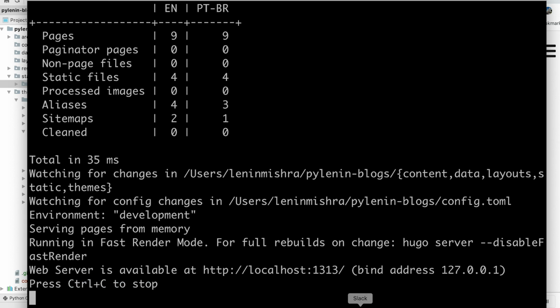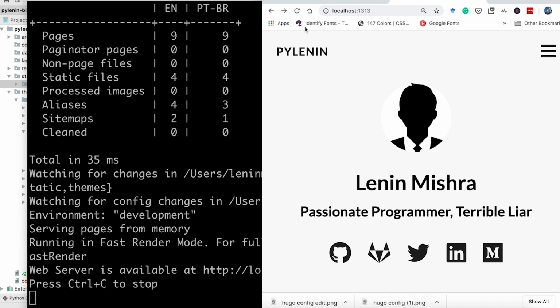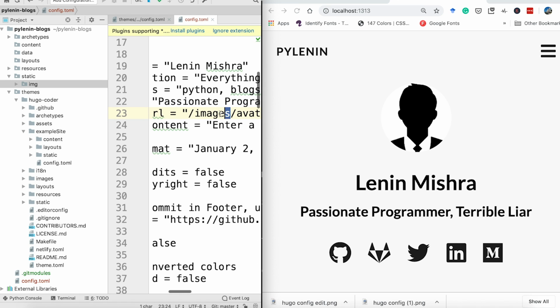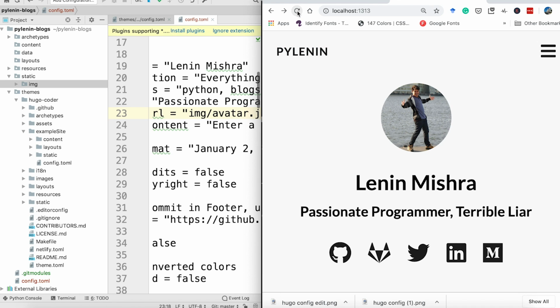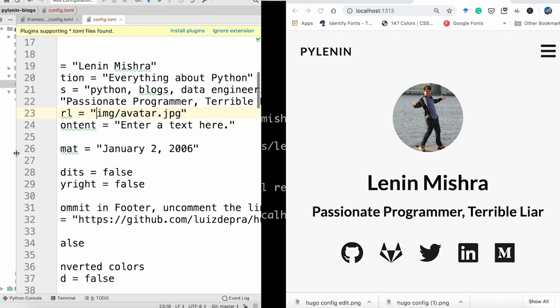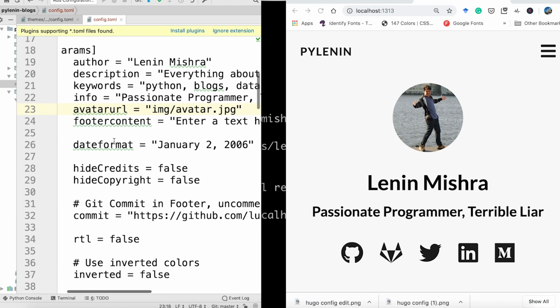Let's start again. Sometimes you have to restart your server, because sometimes it may not render the image properly. Oh, okay, I forgot to change it here. It's called img. And now let's go ahead and reload this. Oh, there you see. So now we have an image here that is showing my photo. So yeah, this is how you can change these parameters in order to make the changes that you would like in your website.